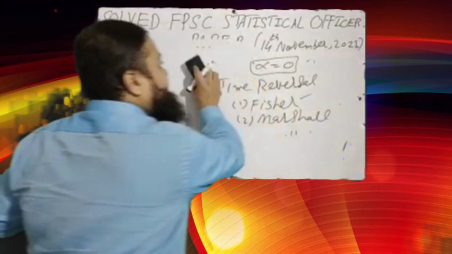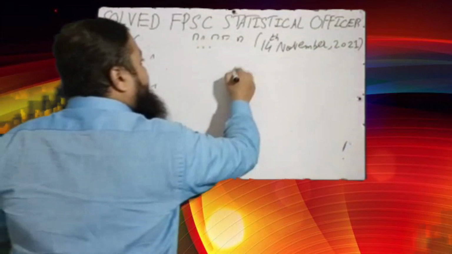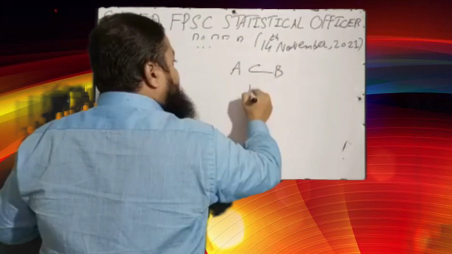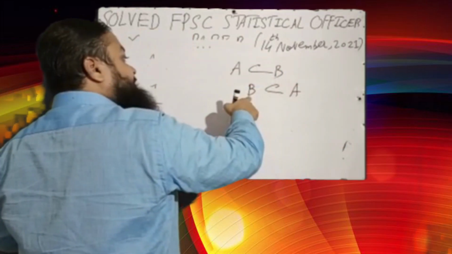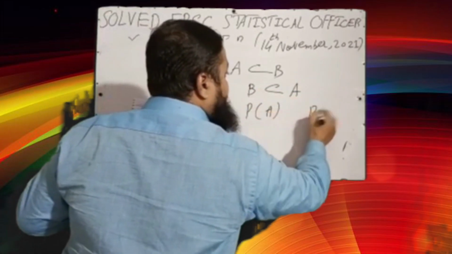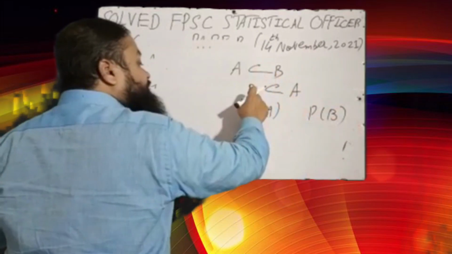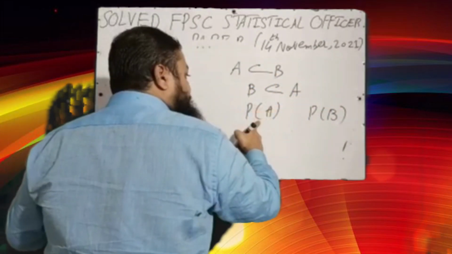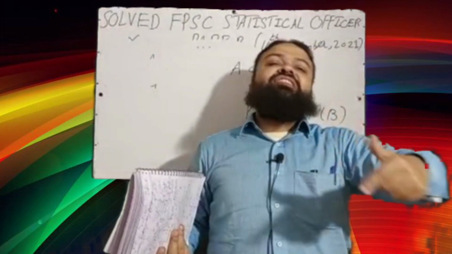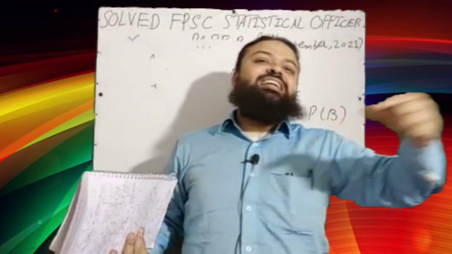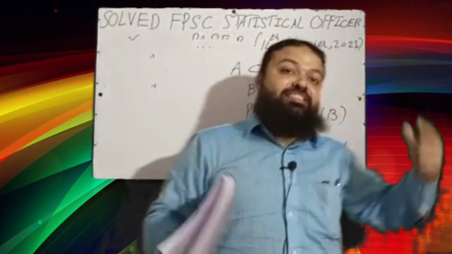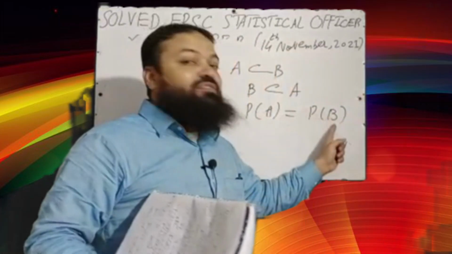Next question is also very important from probability. If A is a subset of B, all the elements of A are in B, and B is also a subset of A, all the elements of B are in A, then what is the relationship between probability of A and probability of B? Dear students, when these two sets have the same values, it means probability of A is equal to probability of B, not greater than, not less than. It means probability of A is always equal to probability of B.